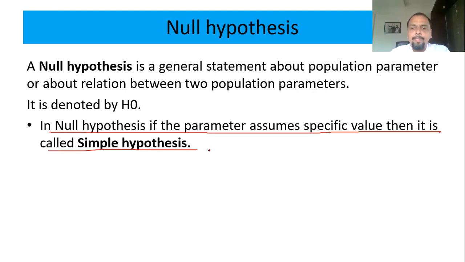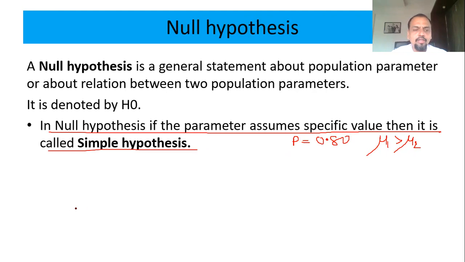Like I said, I assume that 80% is the recovery rate, that is, the proportion of recovery is 0.8. Or I assume that the average recovery rate of India is better than the average recovery rate of the US. That can be my assumption.